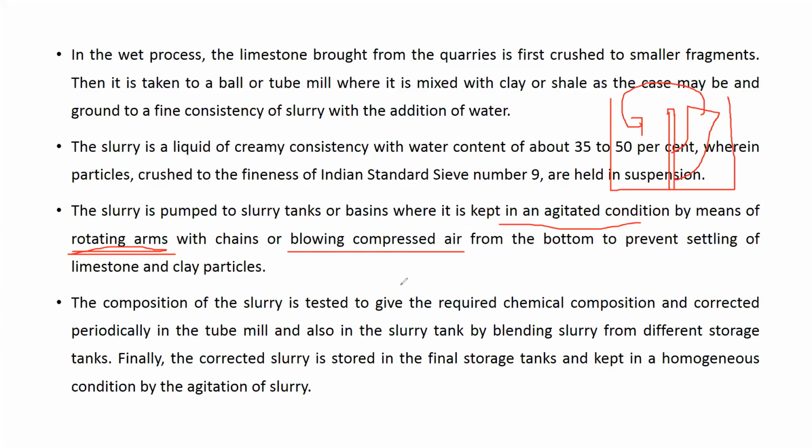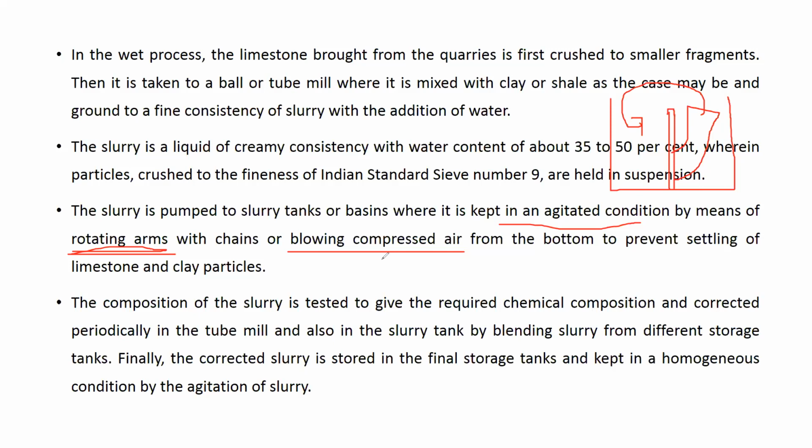The contents settled at the bottom will go up again because we are sending air from the bottom. So the whole slurry will remain in a homogeneous condition, because we are not letting the suspended particles settle at the bottom, right?